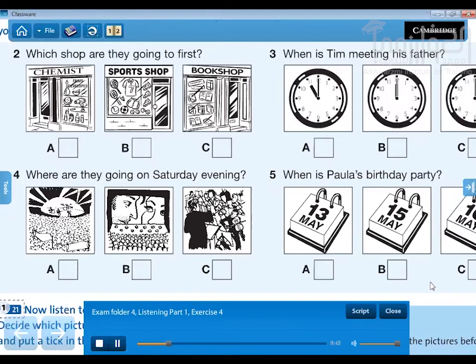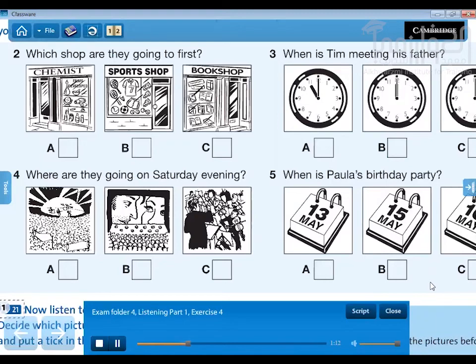I want some shampoo to take on holiday. The chemist is at the other end of the shopping centre, so let's go and look for your swimming costume first. Oh, yes. There's a really nice one in the sports shop over there. OK. And remind me to buy something to read on the plane. The bookshop is next to the chemist's.